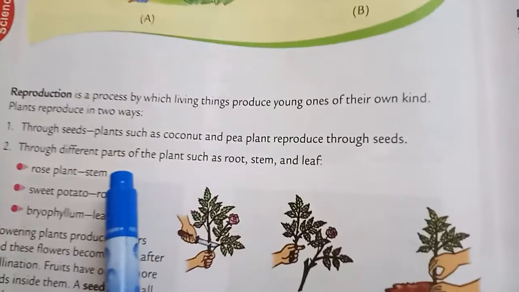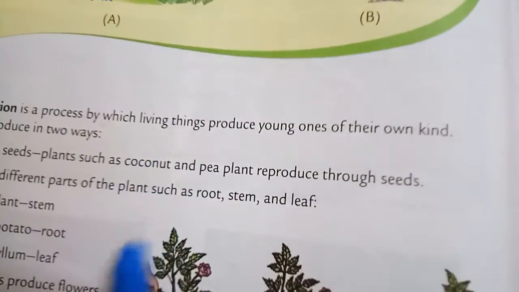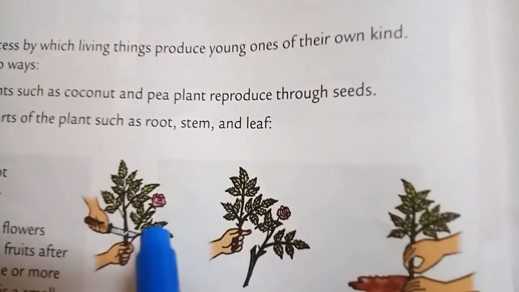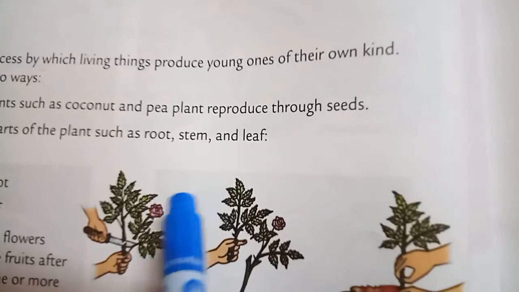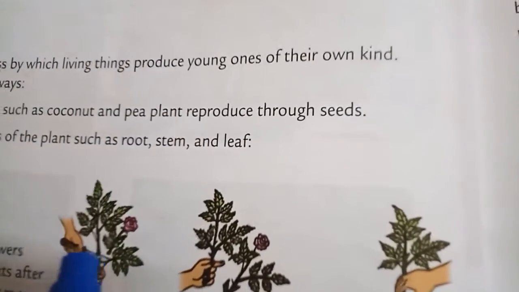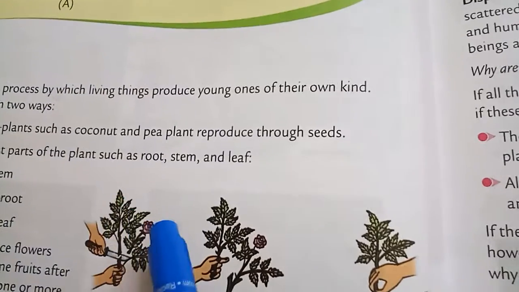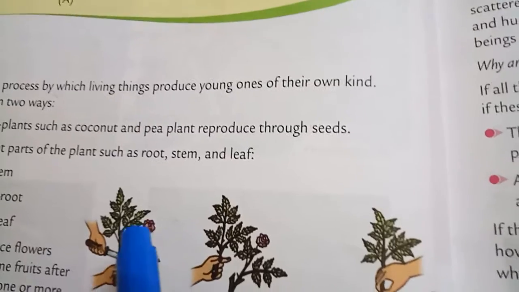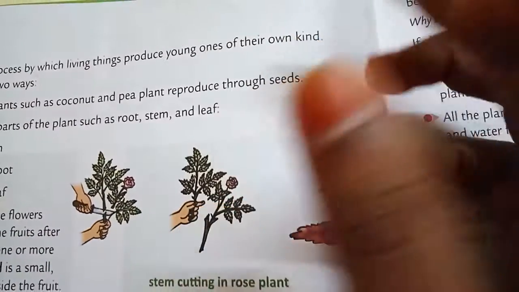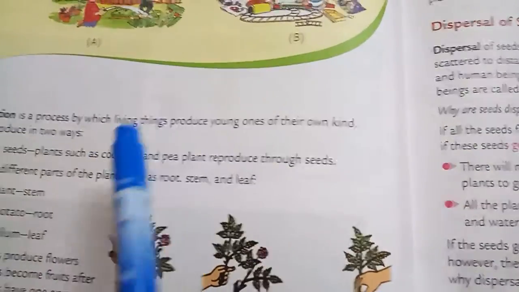So see, reproduction can take place through the seeds. Seeds means what? Some trees will have flowers. So flowers will turn into fruits. In the fruits we have seeds. Suppose we take an apple tree. First of all it will give flowers, then fruits. In those fruits we have seeds. If you take those seeds and plant them in the soil, what happens? Again a small plant will grow into a bigger one. So the seeds are reproducing.